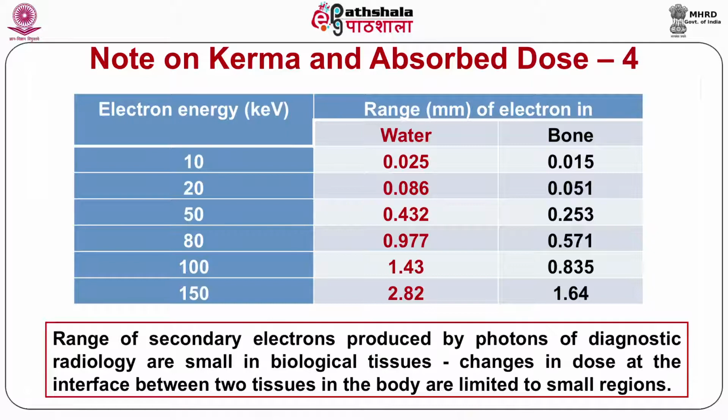And when we reach 100 keV, the range of the electron in water is 1.43 millimeter and in bone is 8.35 millimeter. And finally, at 150 keV, the extreme energy used in diagnostic radiology, the range of the electron in water is 2.82 millimeter and in bone is 1.64 millimeters.